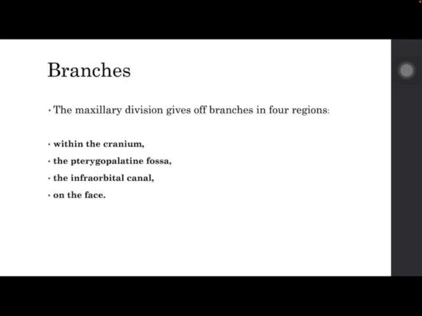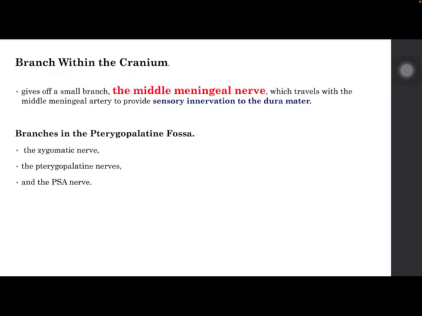The maxillary division gives off branches in four regions: within the cranium, the pterygopalatine fossa, the infraorbital canal, and on the face. Within the cranium, it gives off a small branch called the middle meningeal nerve, which travels with the middle meningeal artery to provide sensory innervation to the dura mater.